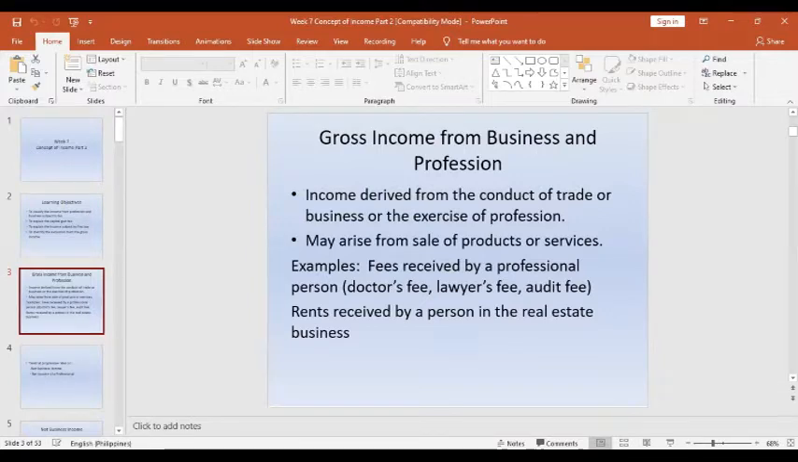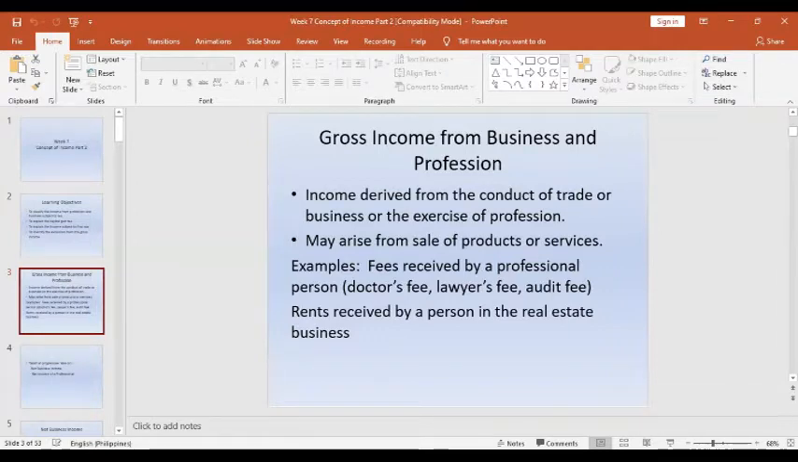So what is business income or profession? When you say business income, this is the income earned from the normal operation of the business, from the sale of products and sale of services. While profession income is the income earned from the exercise of a profession. When we say gross income, those are the total income of the business and profession before the allowable deductions and personal exemptions. That we call gross income, or shall we say the gross taxable income.